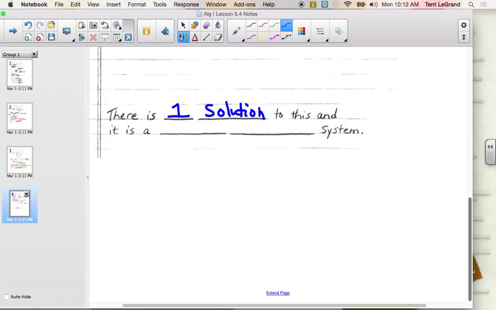Is it consistent or inconsistent? When it gives a solution, it's consistent. You can count on there being a solution. And when there's only one, remember, you can do it by yourself: independent.